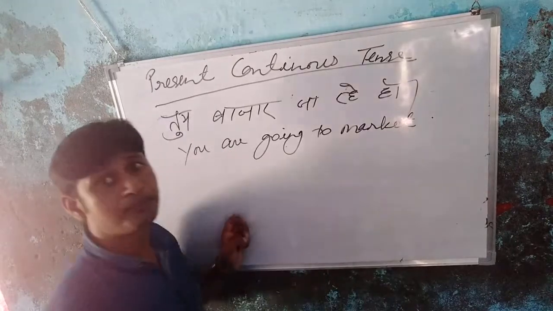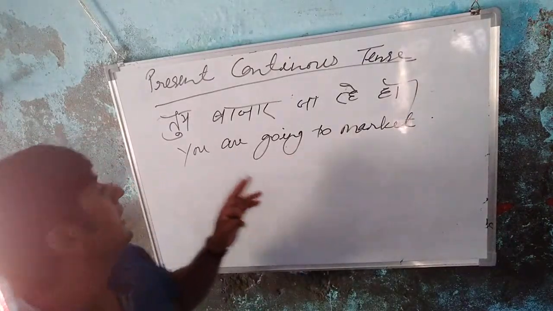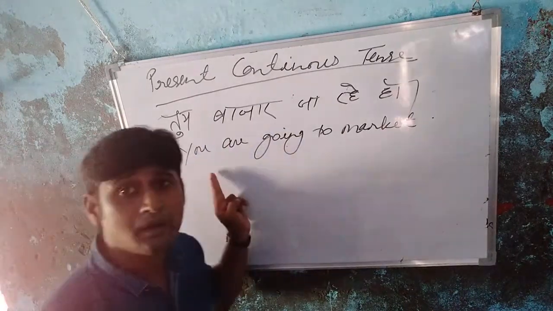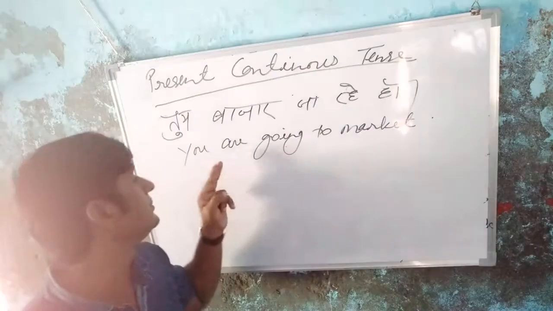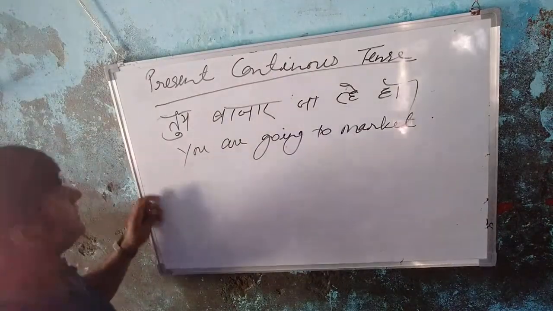And why did I use are? Because you is plural, that's why I used are with you. Okay students, now the second example.